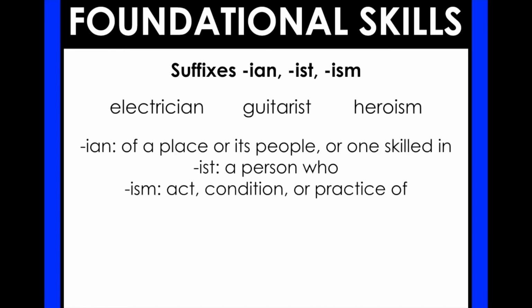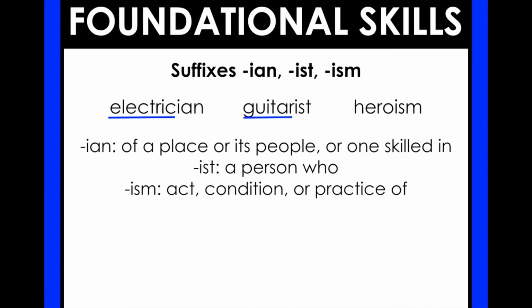All right, so let's see what some other words are. So we have the word electrician. So again, we have the base word electric. And then IAN means one skilled in. So one skilled in electric or electricity. So an electrician is someone who deals with electricity. A guitarist, remember IST is a person too. So a guitarist would be a person who plays guitar, right?